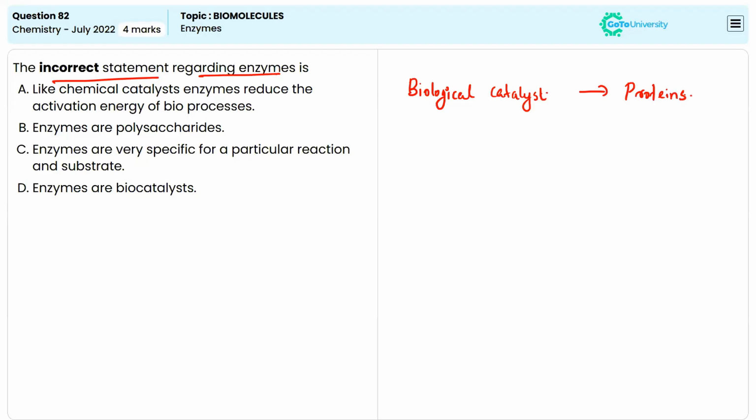So the biological catalysts or enzymes are usually proteins. And the enzymes have specific active sites where the substrates can bind, right? The mechanism of the enzymatic action we already discussed in the previous slide.